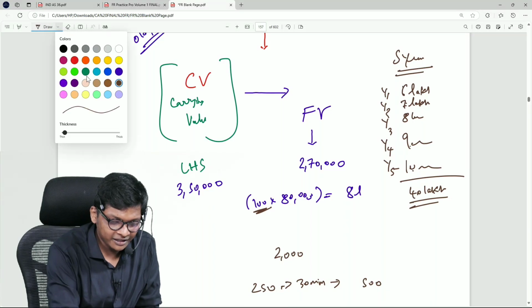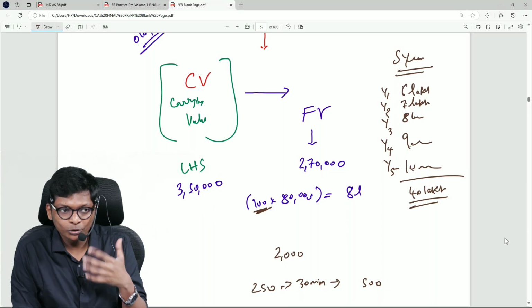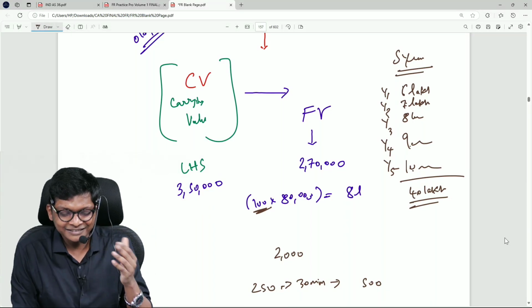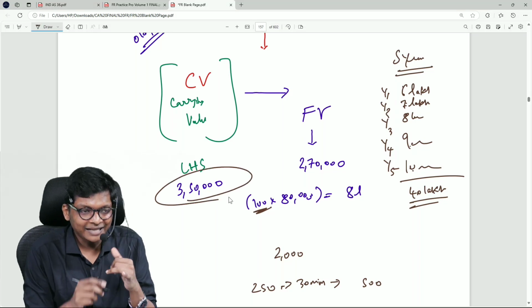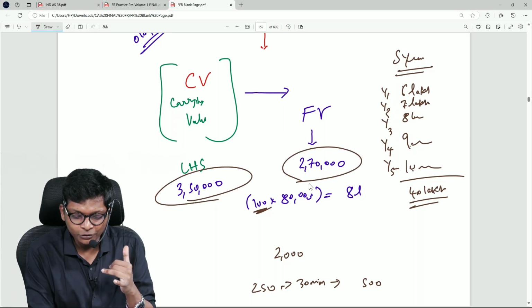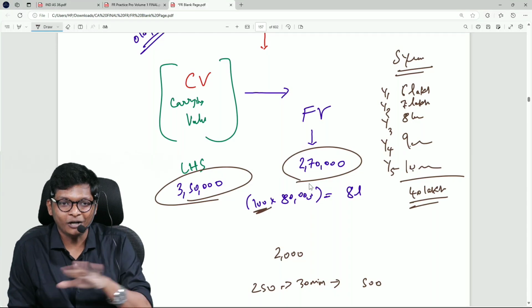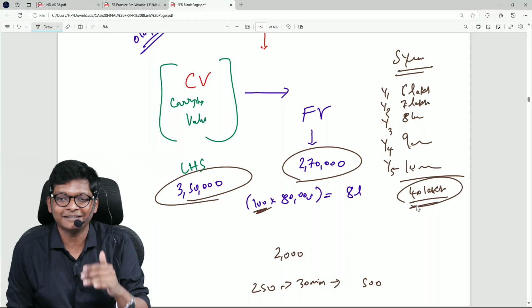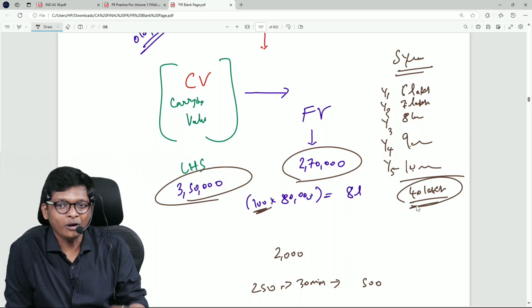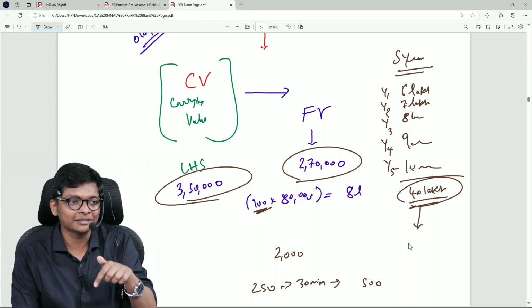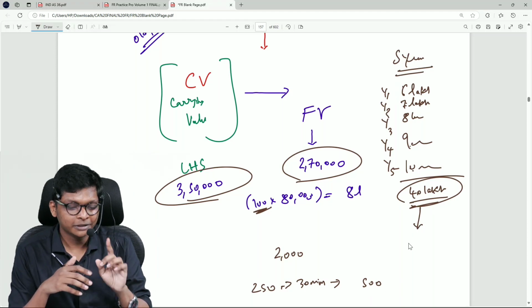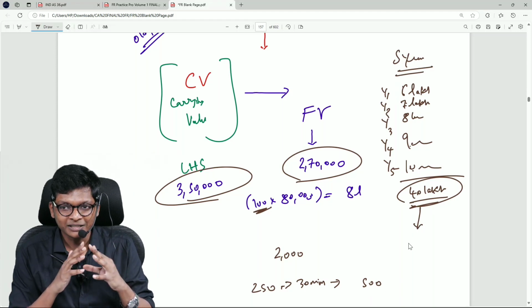See, this equation I can finish in 2 minutes, but I am trying to derive it for you. So Swati is telling, sir, my car is 3,50,000 book value. If I sell today, say 2,70,000, but look at me, for 5 years I will use this car. After all the expense, 40 lakhs I will get. What impairment? Can I show the car at 40 lakhs in my books? Will you allow? Then don't allow impairment. So Swati is saying no impairment.